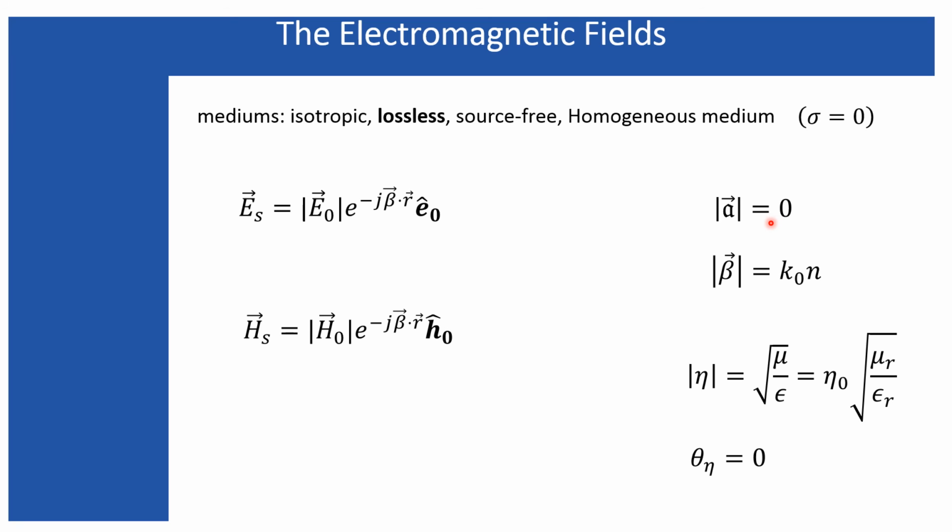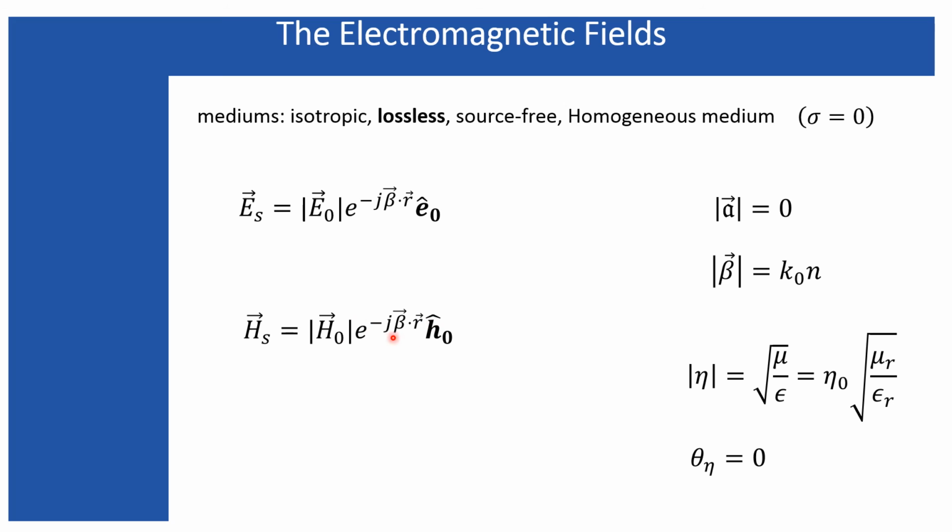I have talked lots of things about this in my earlier lectures when I was discussing the electric field only for the same medium, isotropic, lossless, source free and homogeneous medium. So here also the same approach will be applicable. So the alpha, or the attenuation constant, will be 0. Alpha is a component of this propagation constant. So this attenuation constant being equal to 0 will leave this factor unchanged.